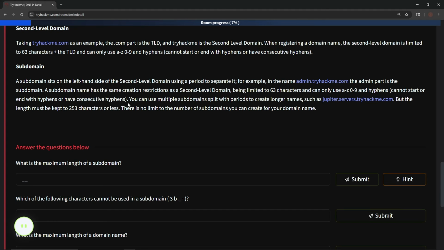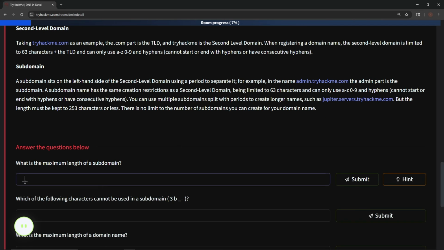Anyway, whatever. So we can use multiple subdomains split with periods to create longer names such as jupiter.servers.tryhackme.com, but the length must be kept to 253 characters or less. There's no limit to the number of subdomains we can create for our domain name.